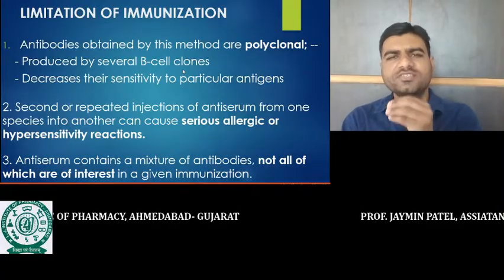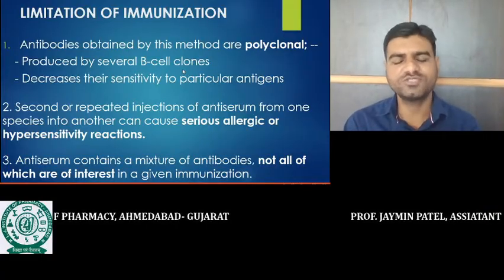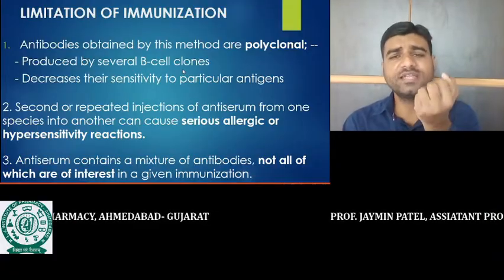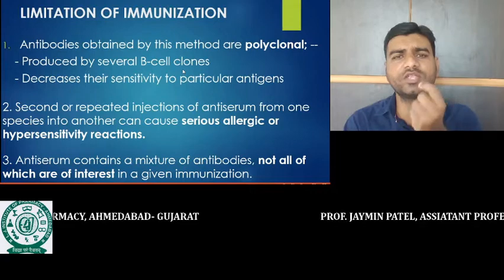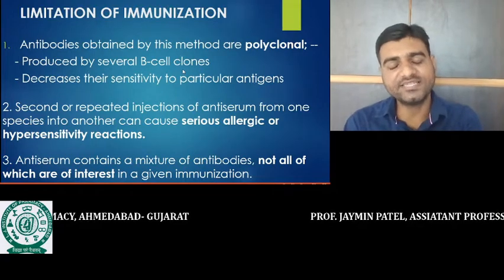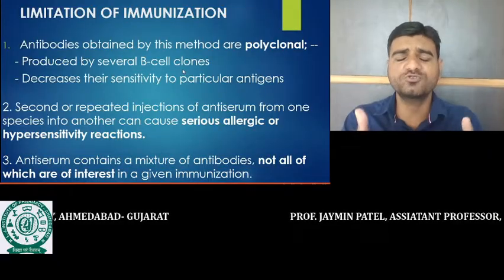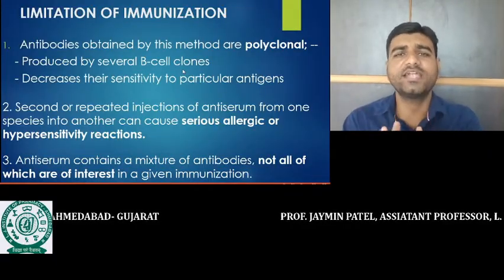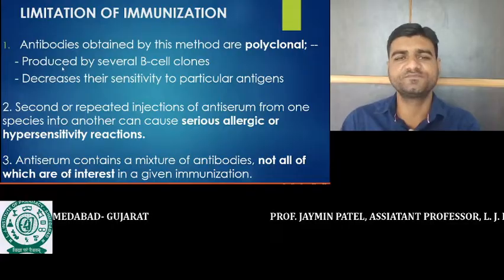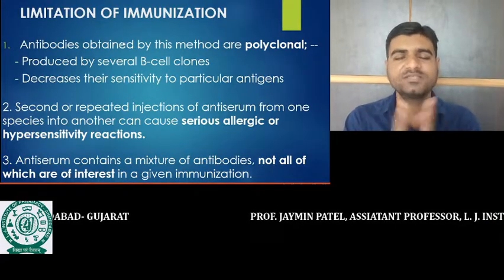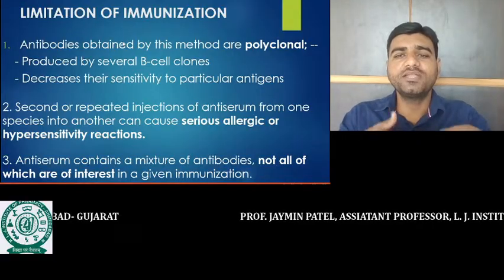Now, what are the limitations of natural immunization? When we collect the serum from the animals, no doubt the serum contains that particular antibody, but side by side it also contains other antibodies, because that animal was exposed to different antigens, and that's why the different B cells of that animal produce different antibodies.